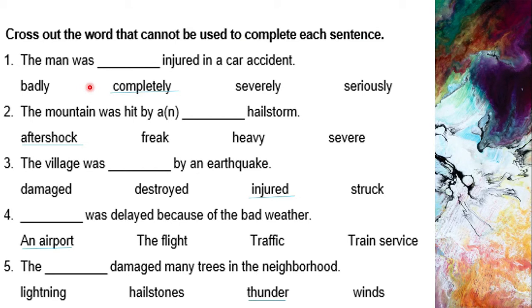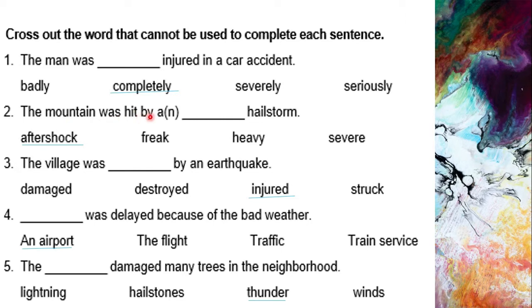Okay? Look at this. Cross out the word that cannot be used to complete each sentence. This also has vocabulary and adverbs. The man was completely injured in the car accident. This is incorrect. You cannot say completely injured because completely is when you're talking about a thing. So you can say the car was completely destroyed, but when you talk about a person, you cannot use completely.